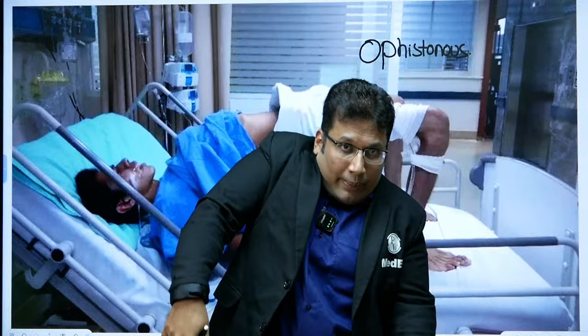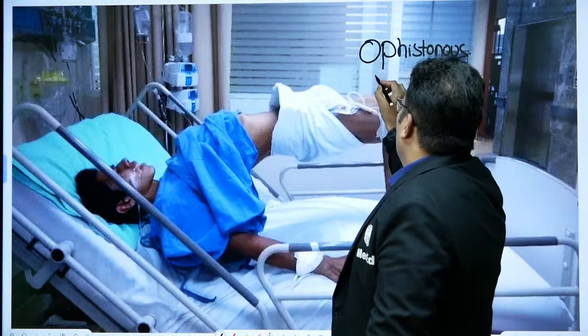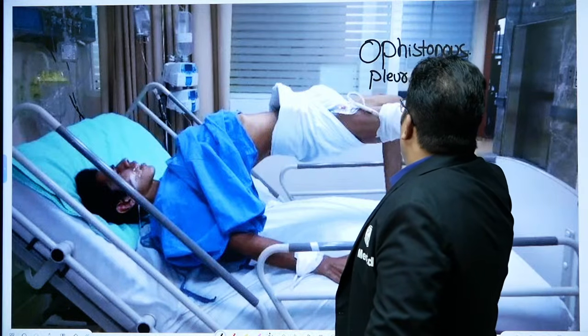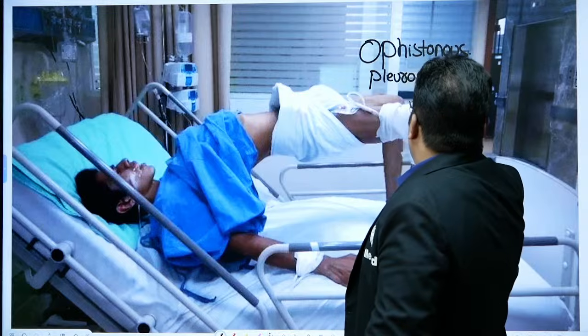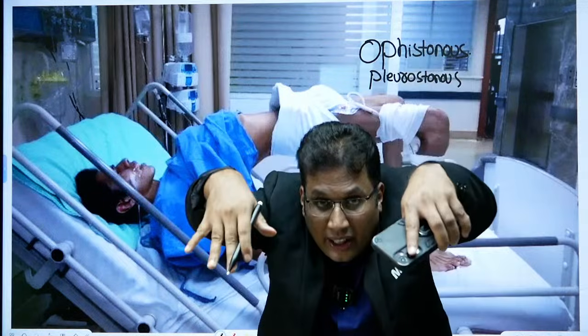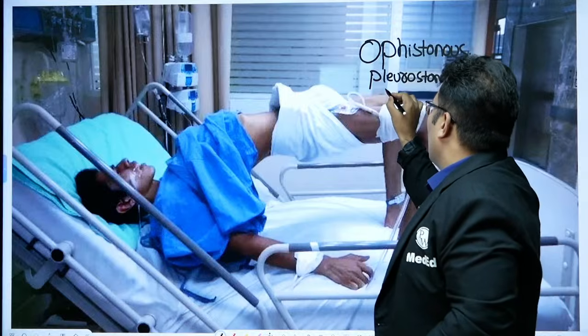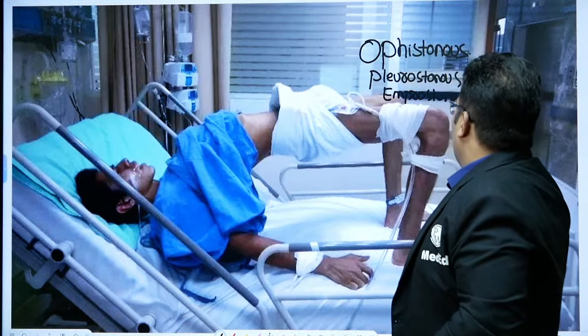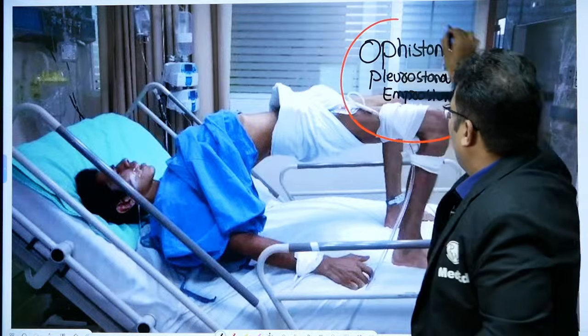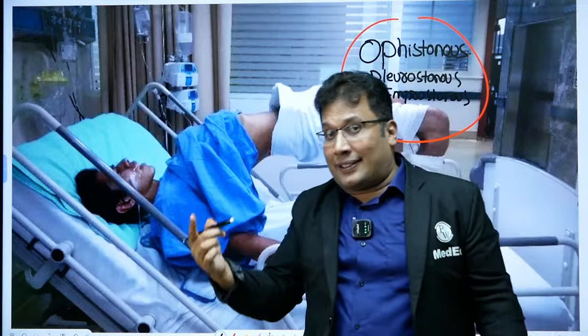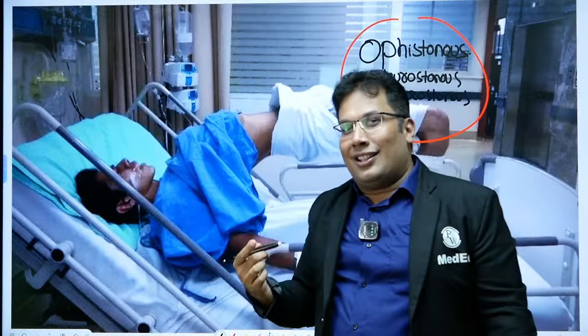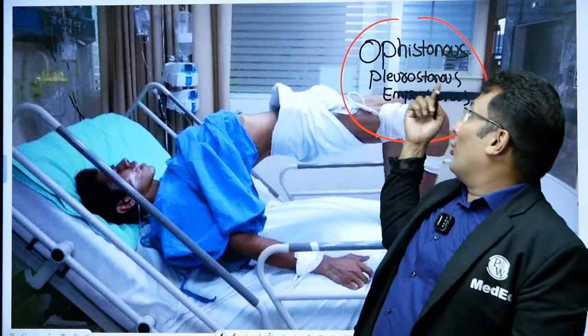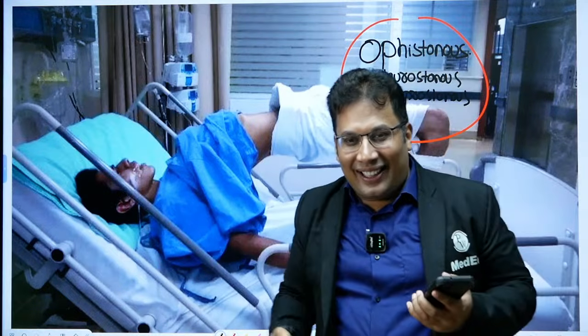And sometimes there can be sideward bending like this. This is known as pleurosthotonus. Sometimes there can be forward bending like this. This is known as emprosthotonus. So all these are very important. Whenever the word tonus comes, Risus sardonicus, convulsions, lockjaw, pleurosthotonus, opisthotonus, all this you can write in the exam.